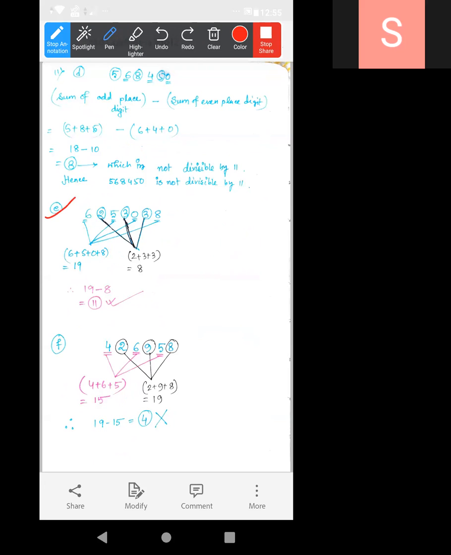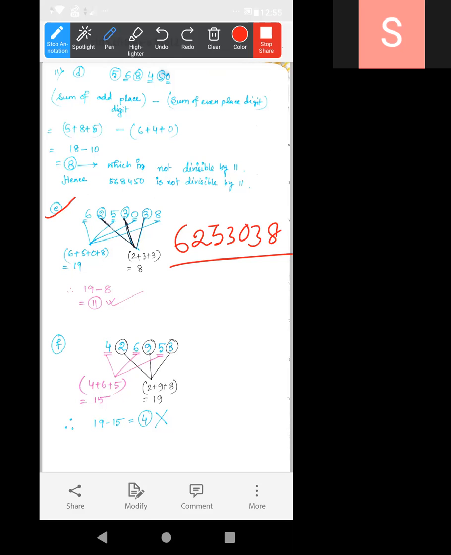The number is given. Acha, the solutions are done over there. So you can write it. Now let me explain number E. The number is given. I am writing it. Okay. Look at this. This one is the number. Now how to check? Yash, just listen to me very carefully.